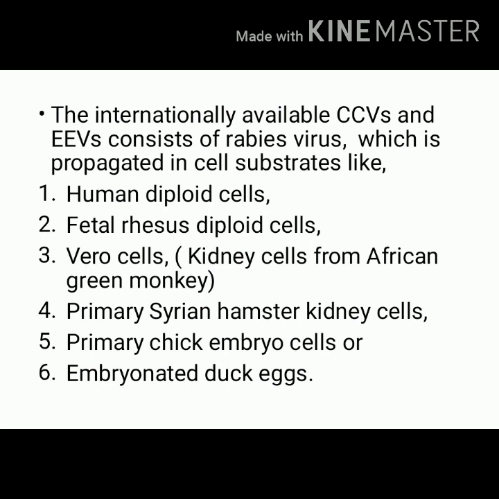So this is related with the manufacturing criteria. We said the virus is propagated in cell substrates. Important substrates include human diploid cells and primary chick embryo cells, but you should know about rhesus diploid cells, Vero cells, and embryonated duck eggs, which are used for propagation of the virus.